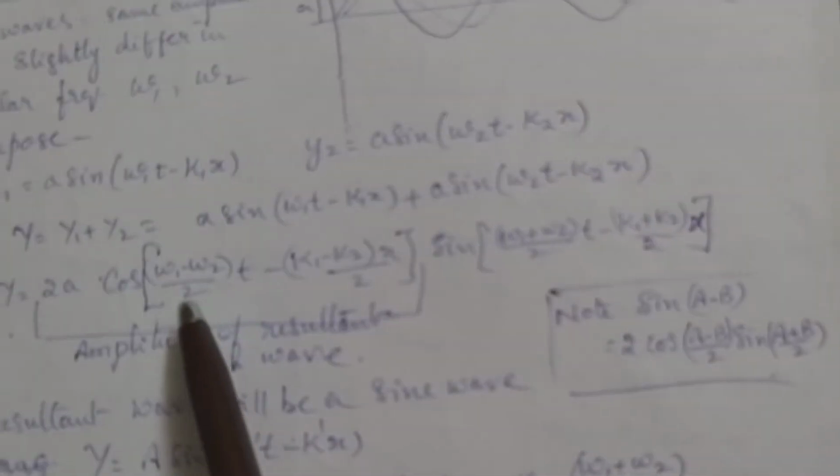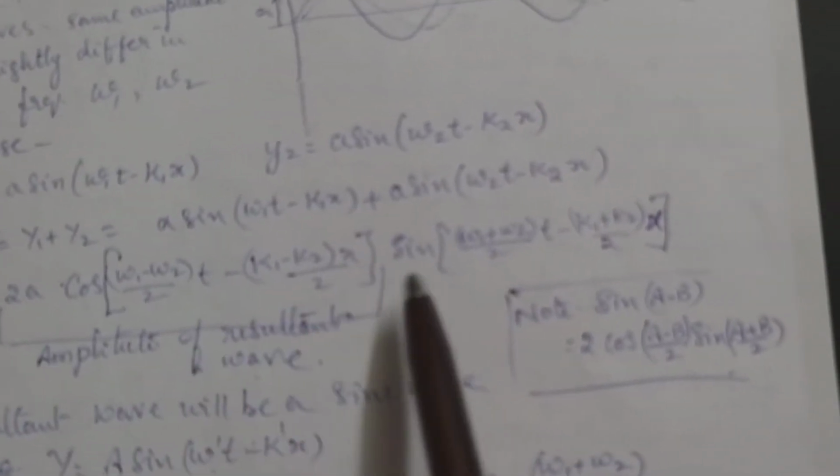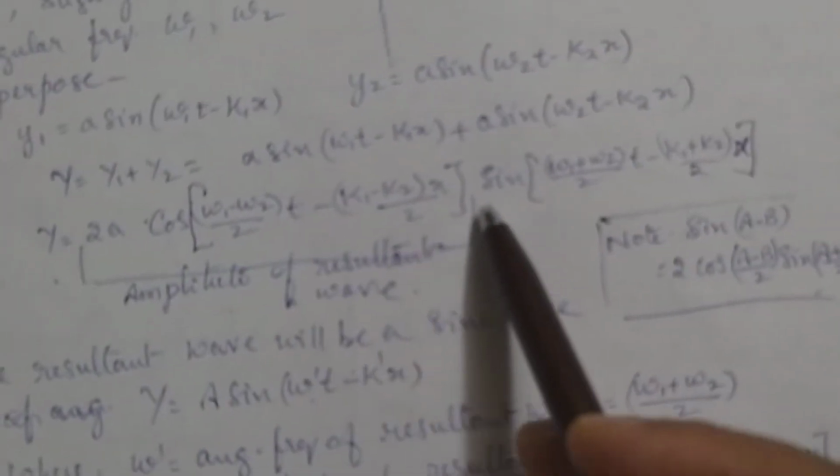Sin a plus sin b is equal to 2 cos a minus b by 2 sin a plus b by 2. That is the whole thing. So it will be cos of omega 1 minus omega 2 by 2 into t minus k1 minus k2 by 2 into x, times sin of omega 1 plus omega 2 by 2 into t minus k1 plus k2 by 2 into x. So here plus comes, here minus comes. So you can see that I have written 2 cos a minus b by 2 sin a plus b by 2.